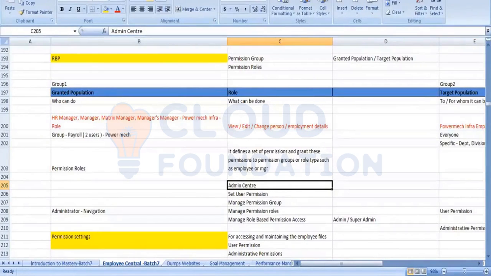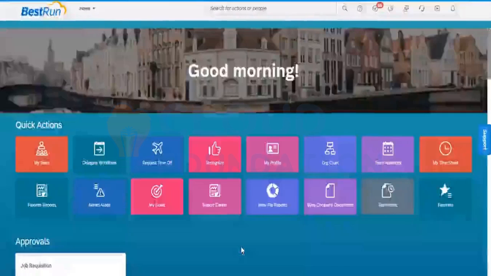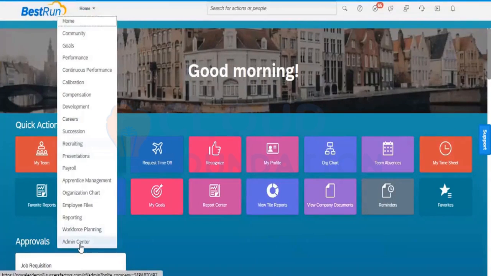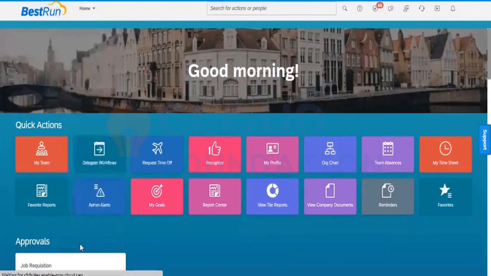Whatever access we are getting. Now, are you able to see my screen right now? When you see this screen, this is the front-end system, right? This is the instance system. In this instance system which we are seeing here, we need to get the permissions. Where will we get the permissions? When you go into the admin center, let me log in.